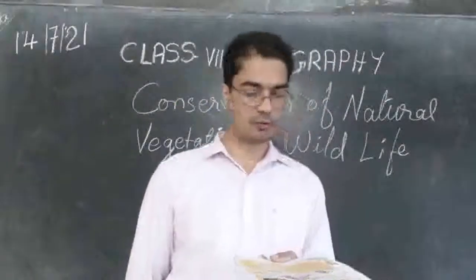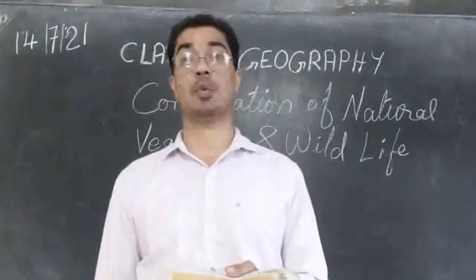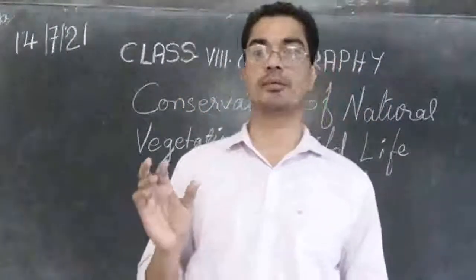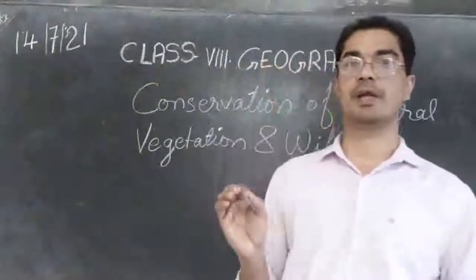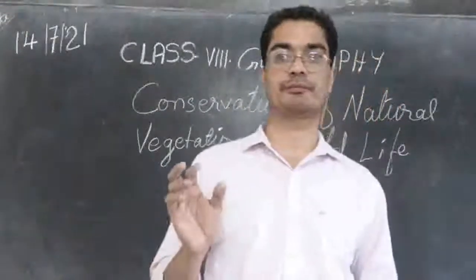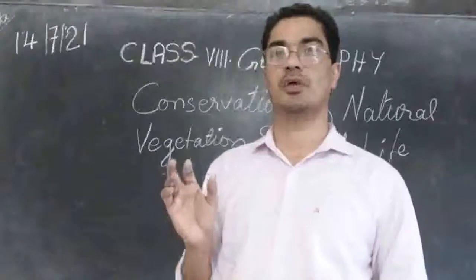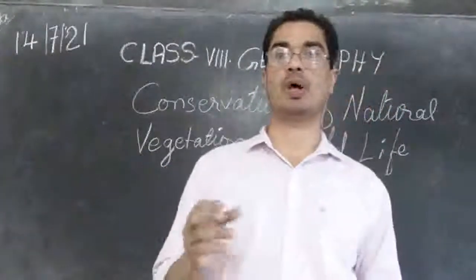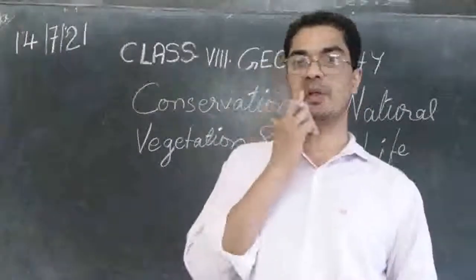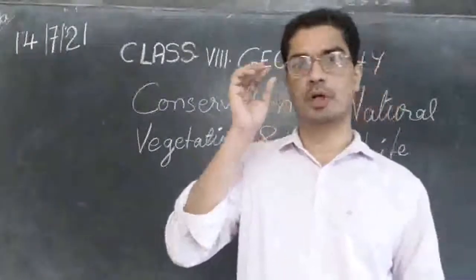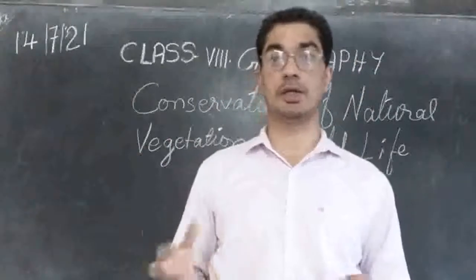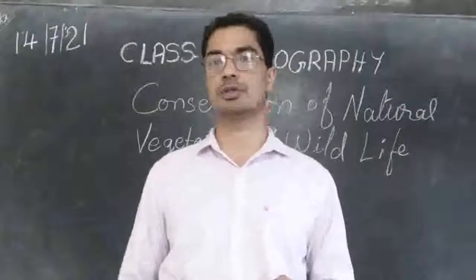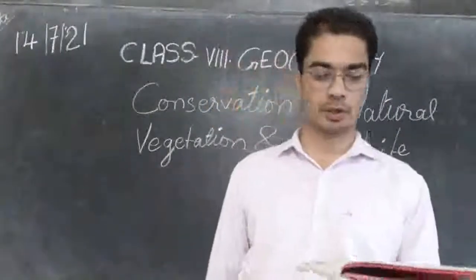Prevention of fire through education. One thing is that we can educate the people. We can make them understand. We can make them realize the importance of natural vegetation, wildlife and so on. Once the people get educated and come to know the importance of these things, they realize how useful they are, how important they are in the ecosystem, and they will not destroy it.